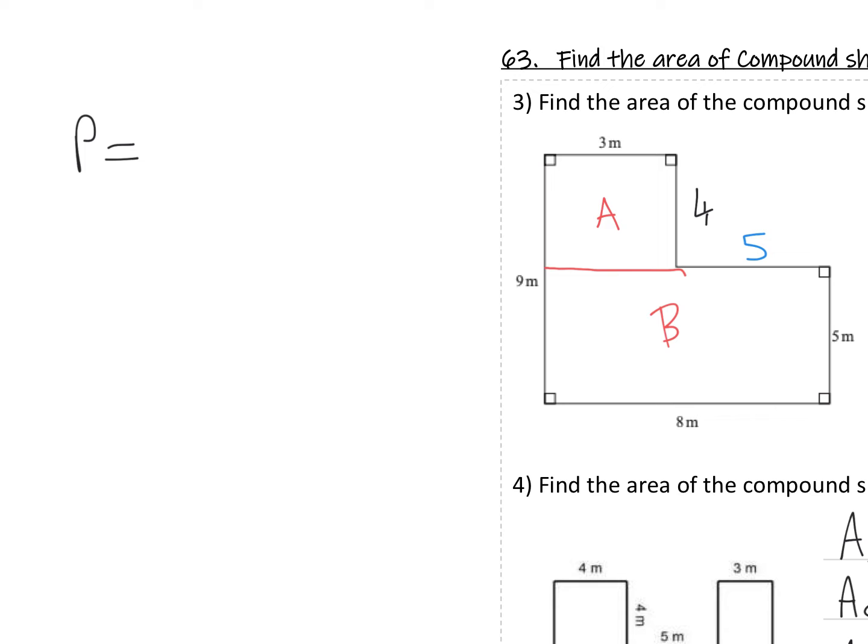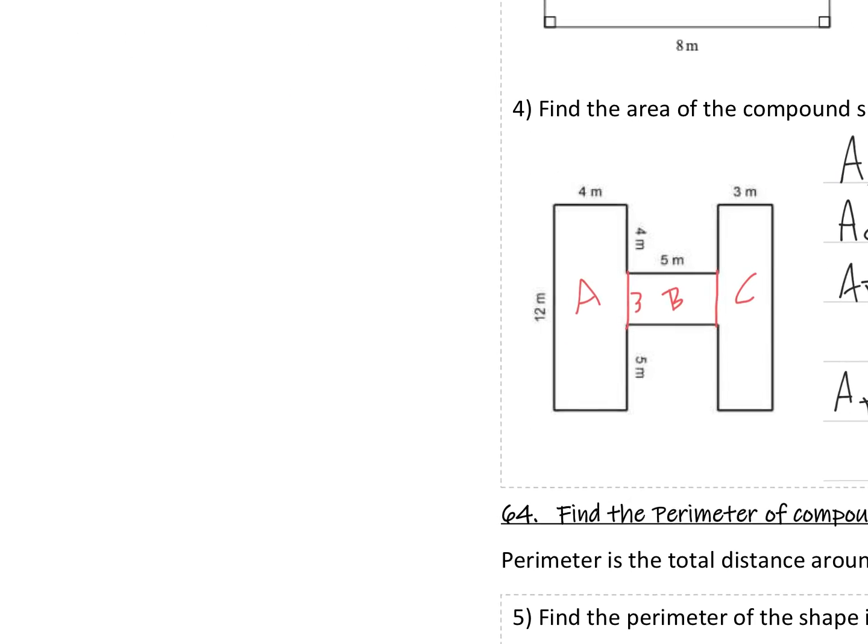Then when I find the perimeter, make an indication of where you start at, so you don't include it twice or forget to include one of the distances. I'm starting off with the 3, I add the 4, the 5, the 8, and the 9. And that will give us a perimeter of 34 meters.